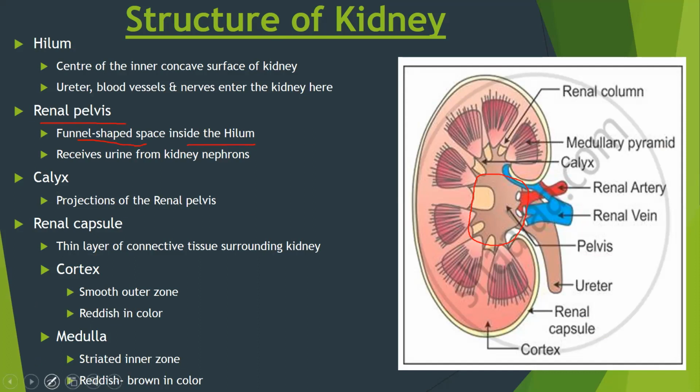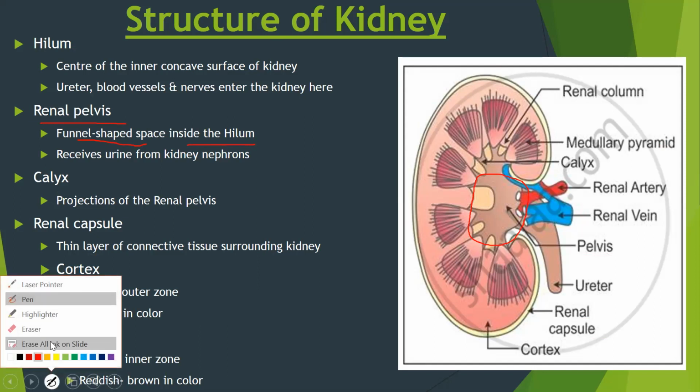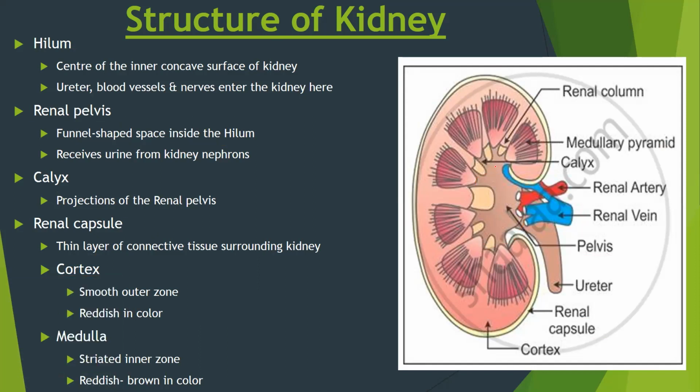Now, this renal pelvis has projections. If you can see, I'll show you. The renal pelvis has got projections. These are the projections of the renal pelvis. These projections of the renal pelvis are known as calyx. Now, there are two types of calyx.